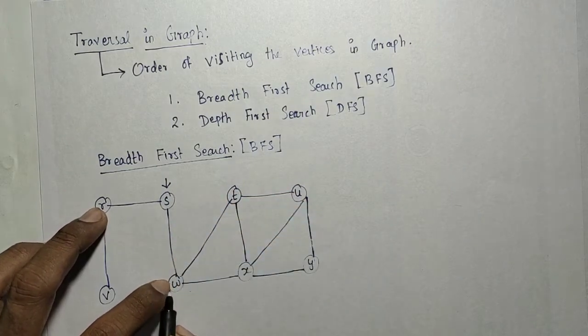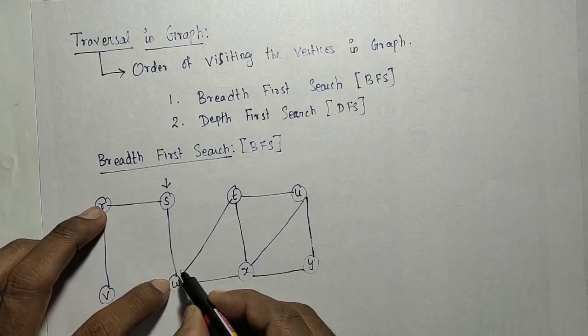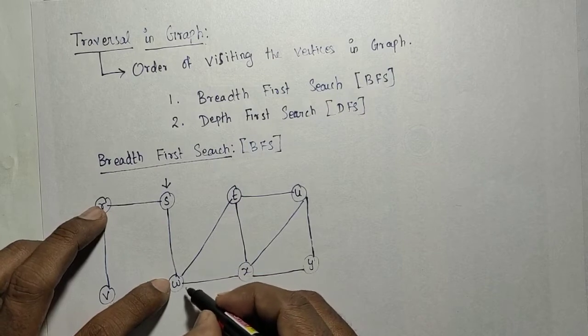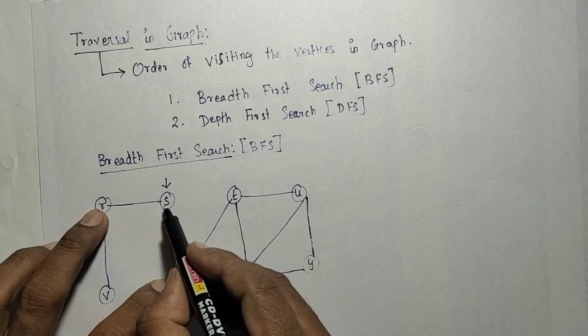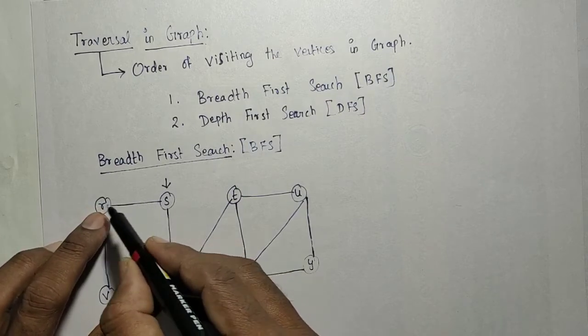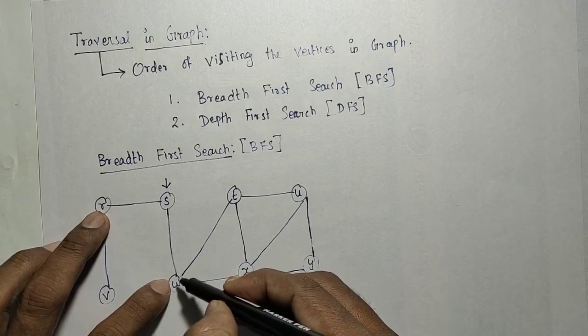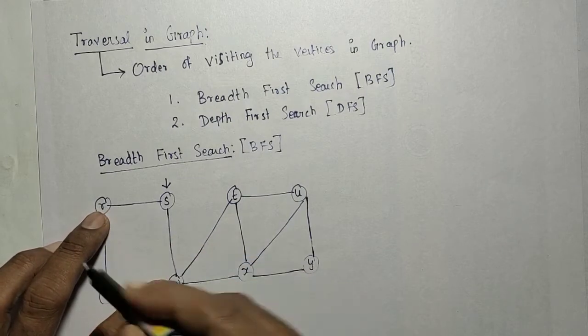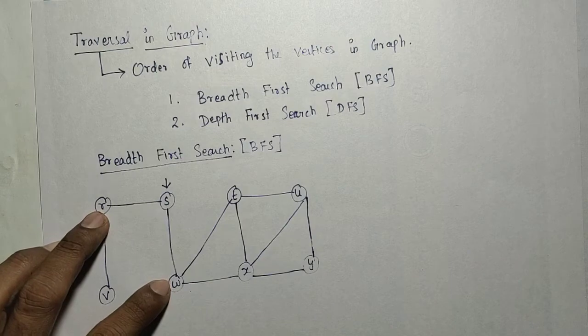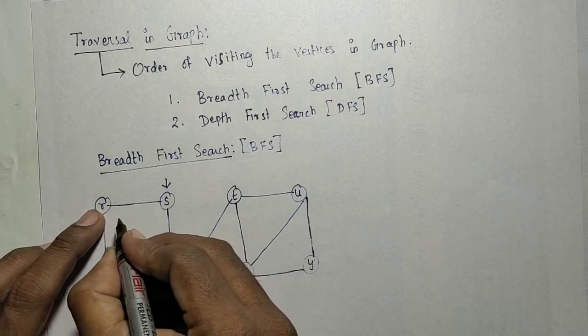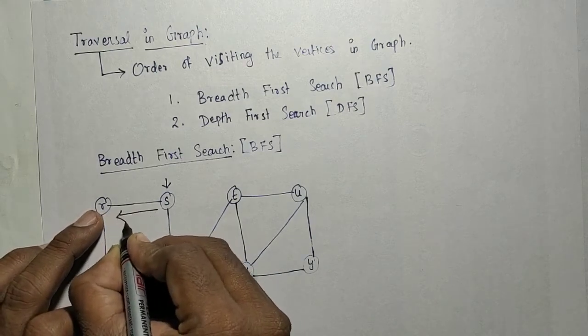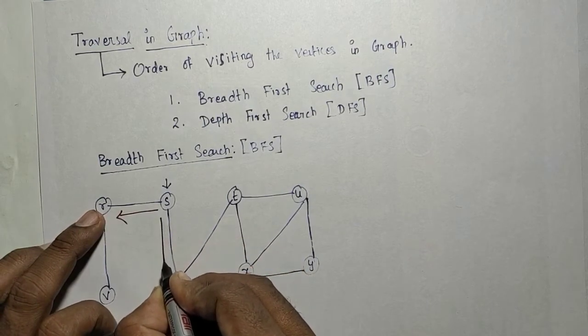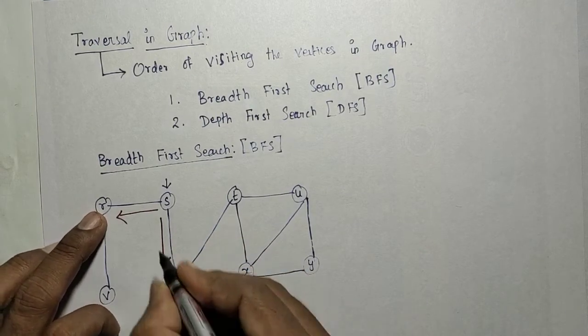Before going to visit the next adjacent nodes of a particular node, if we start with S, the adjacent nodes are R and W. So R and W will be visited first, because these two are the adjacent nodes.